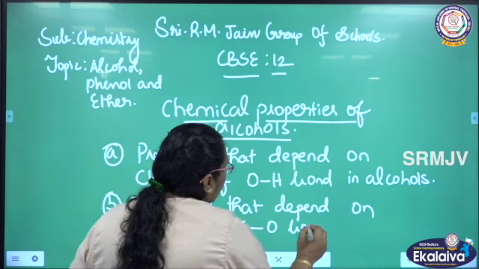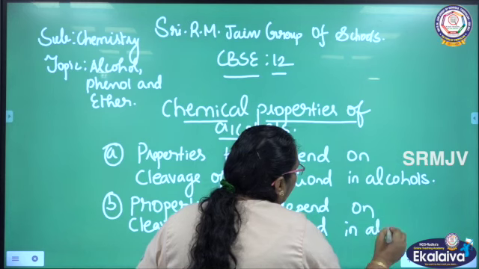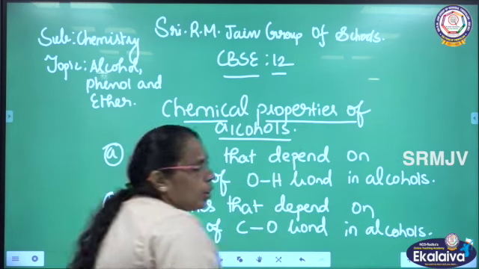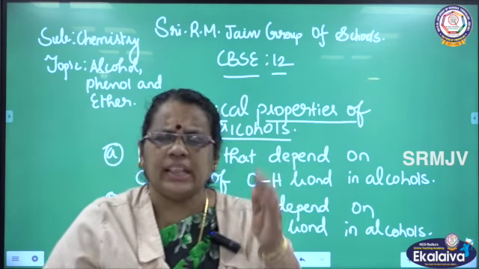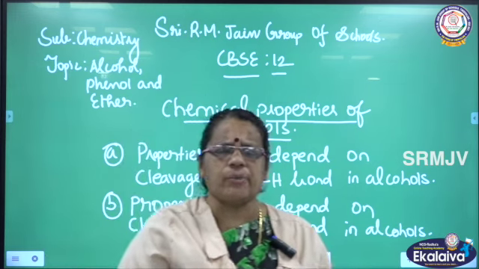So we are going to have two different types of properties, based on the cleavage of OH bond and the cleavage of CO bond. Now I am going to explain. First we are going to talk about the cleavage of OH bond.